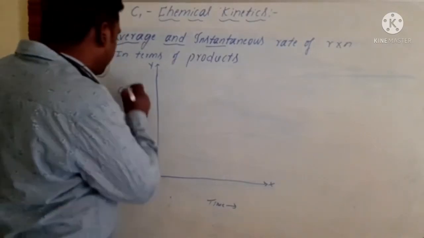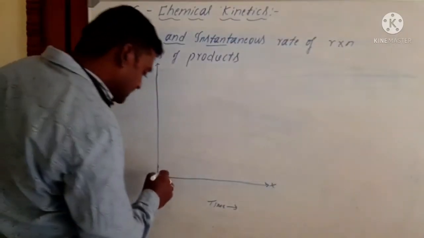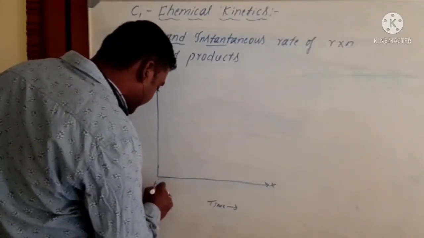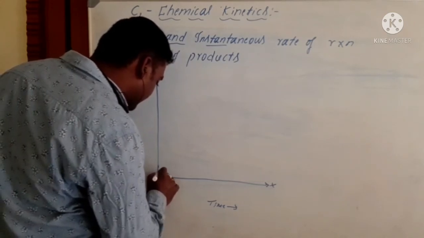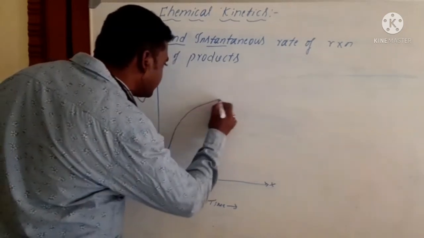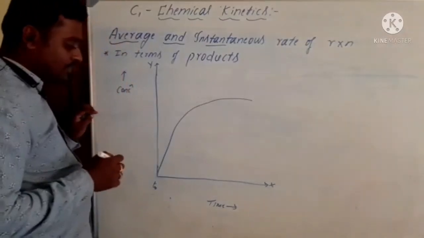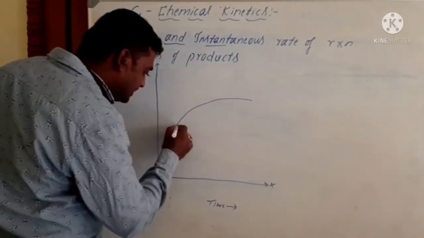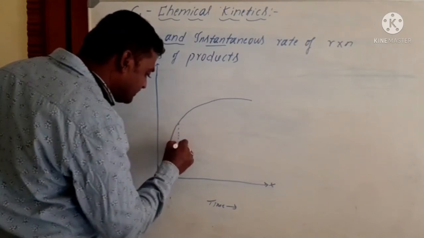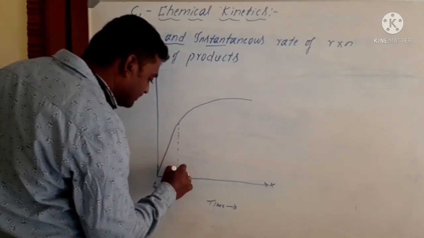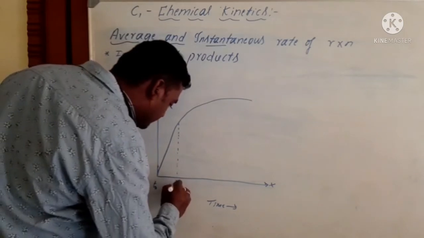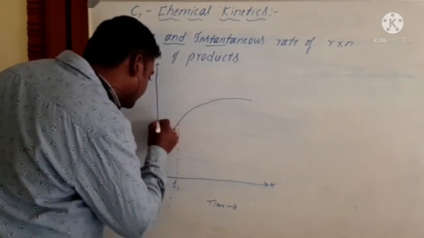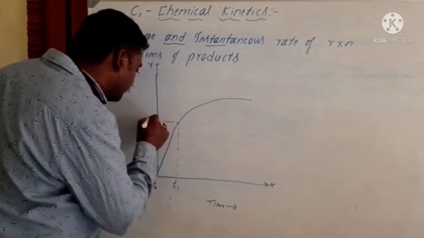In terms of products, the concentration of products at T equal to 0 is 0, and then it keeps on increasing with the change in time. At T1, it increases from 0 to this level, that is P1.